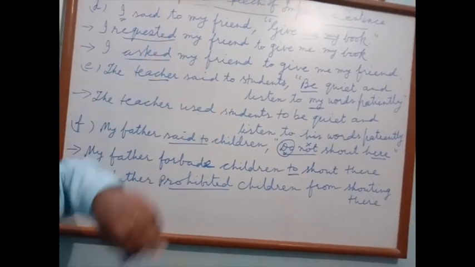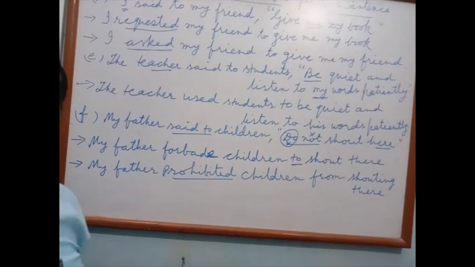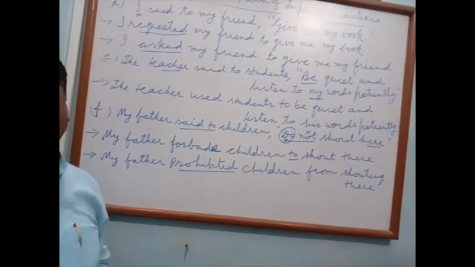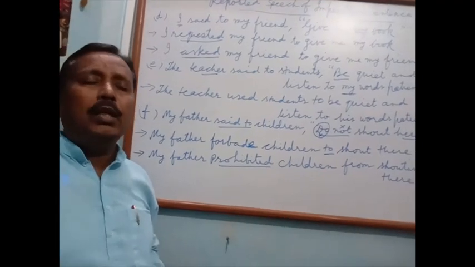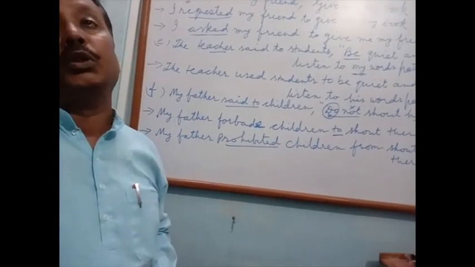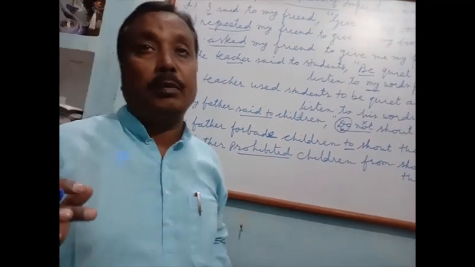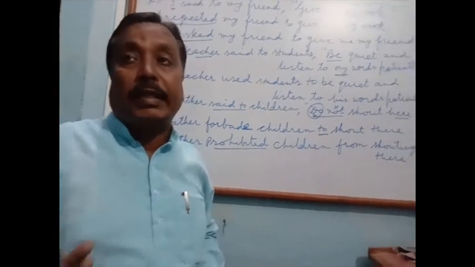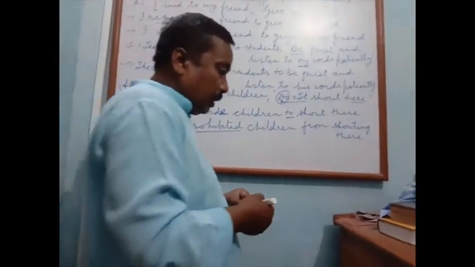Request, not to. But if we use reporting verb propose, then to will be used. In which case propose to is used? Propose to reporting verb is used when we find the proposal in the sentence. Take the example.